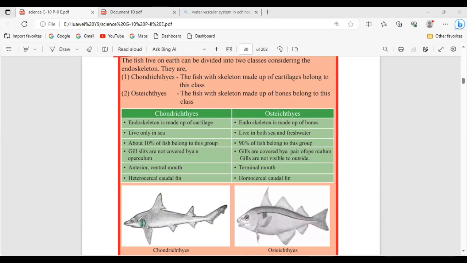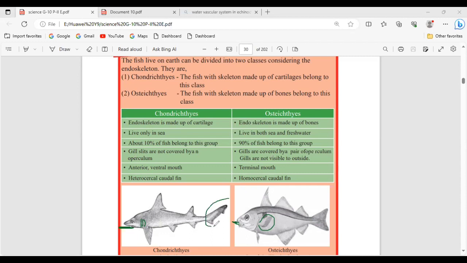If the gill slits are visible, they are not covered by a covering. That covering is called the operculum. But here you will not observe that. It is covered by, see, this part. Okay. So that is one. See the mouth, they have it here down, an anterior ventral mouth. But here they have a terminal mouth, at the front.